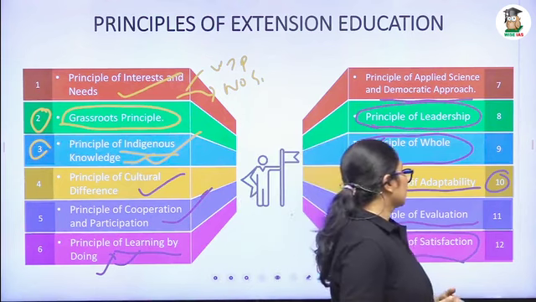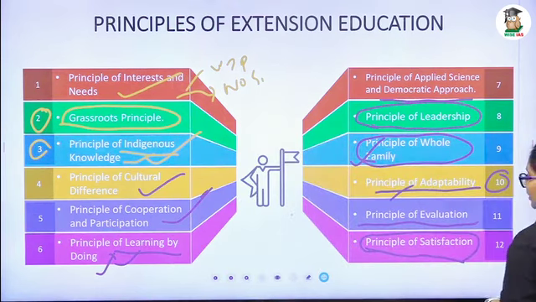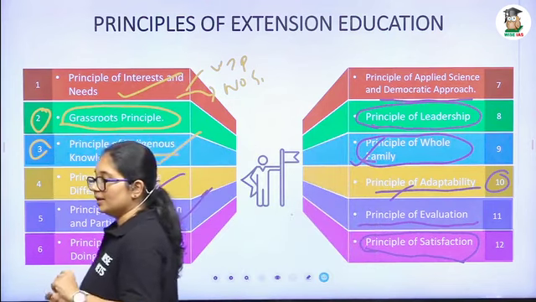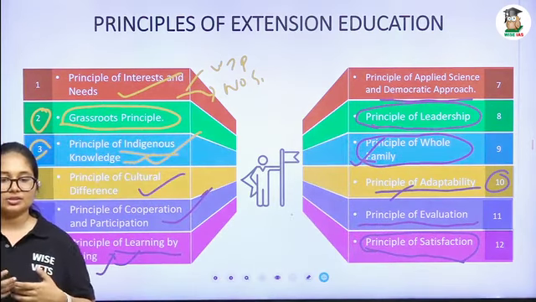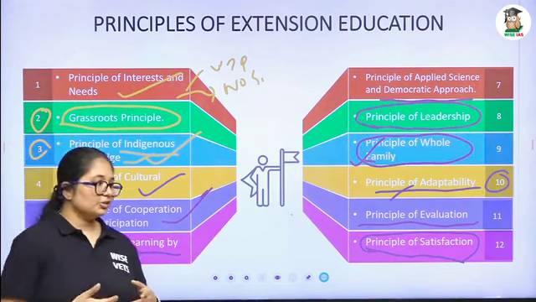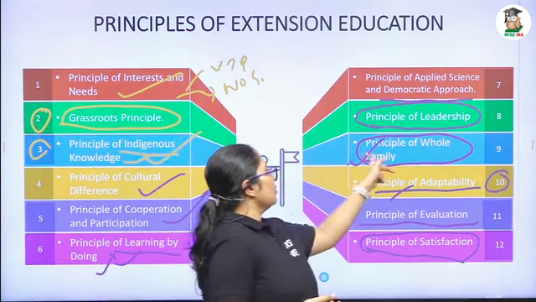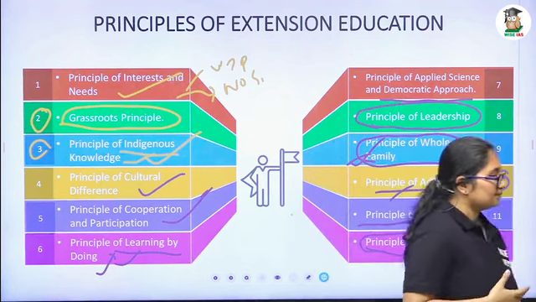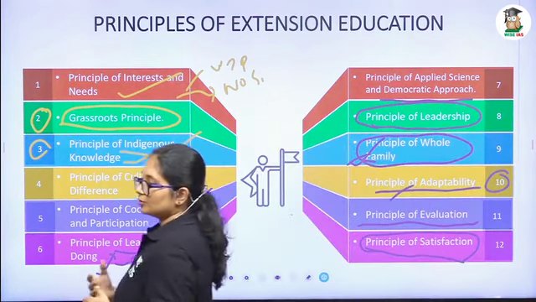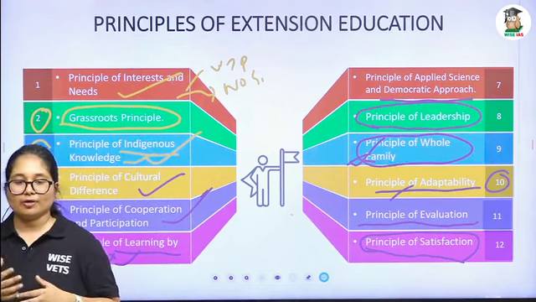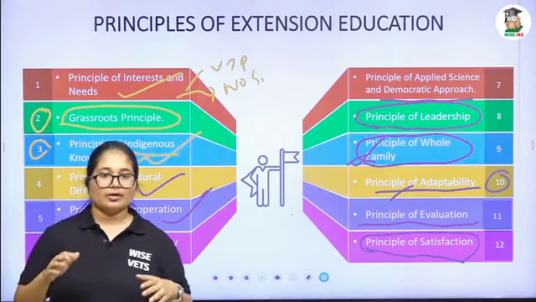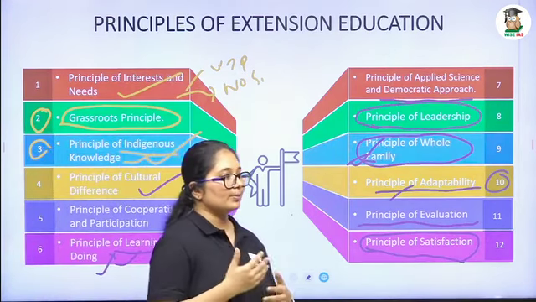In the principle of adaptability, we saw that we have to change based on the changing circumstances and situation of the farmer. In the principle of whole family, we have to take all the people of the family in, incorporate all the persons in our extension program, and make sure the whole family is participating.